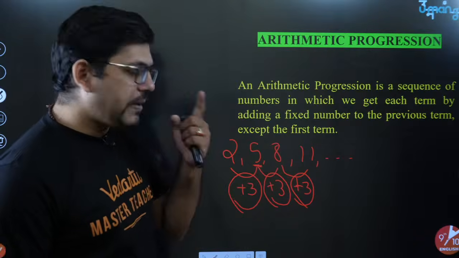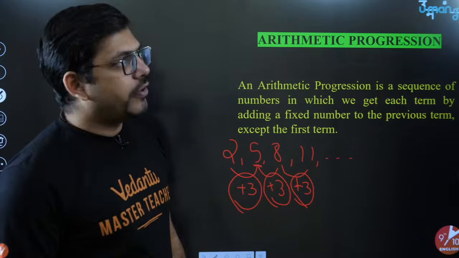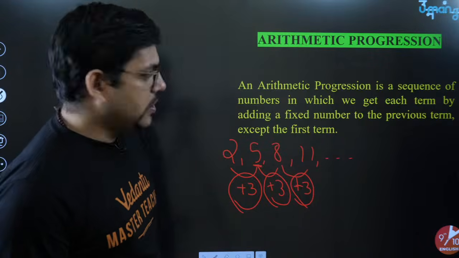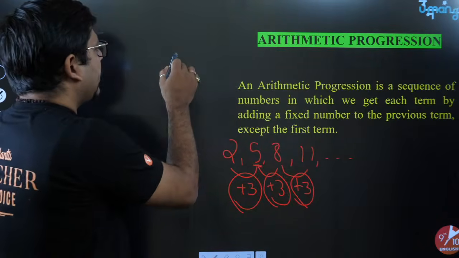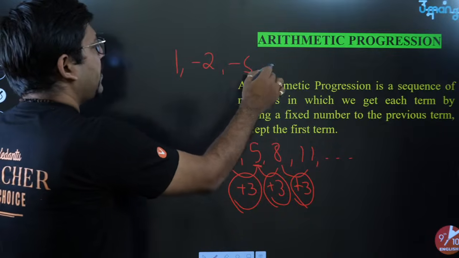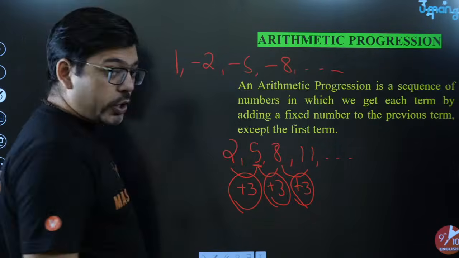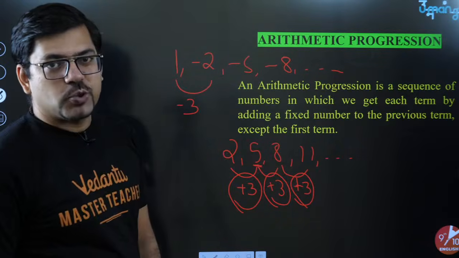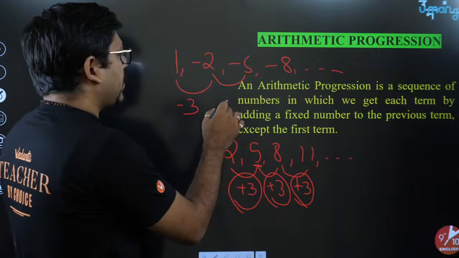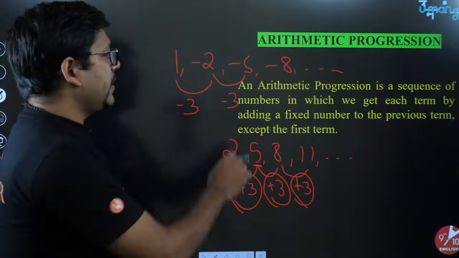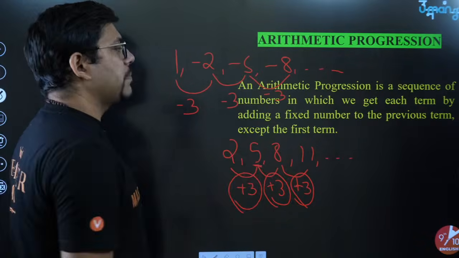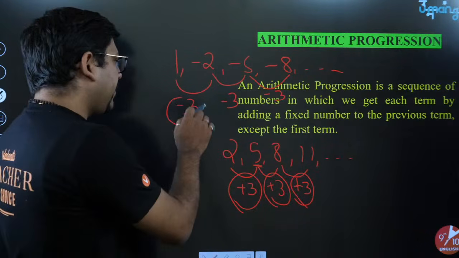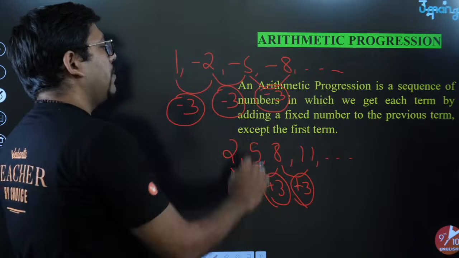Now for example, let me give you one example of a negative common difference. Say you have 1, then -2, then -5, and -8 and so on. Here you can see that to 1 you add -3, then you get -2. Again to -2 you add -3, then you get -5. And then to -5 you add -3, then you get -8. So here every time the constant difference is -3.